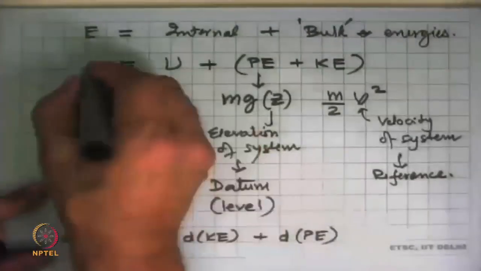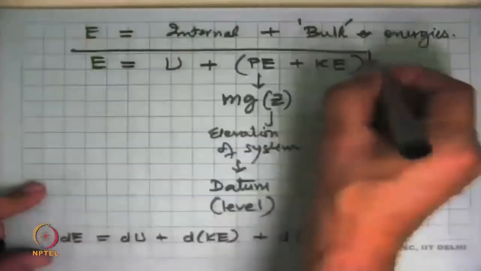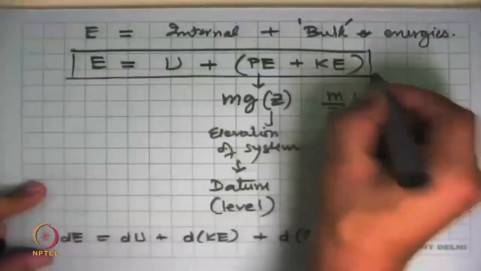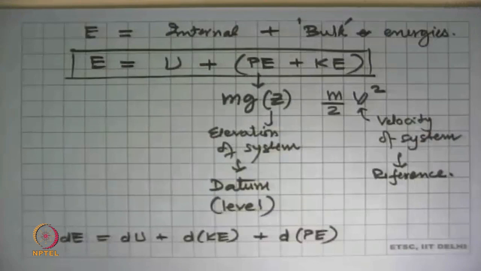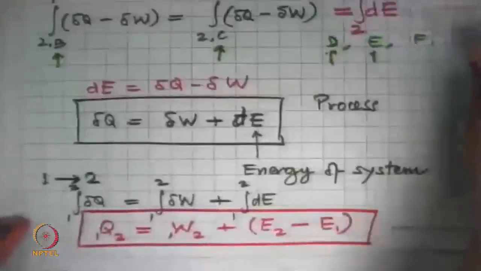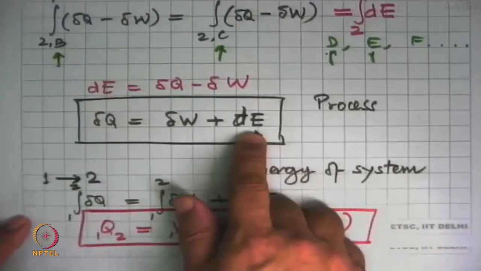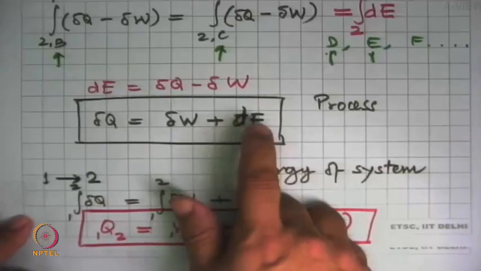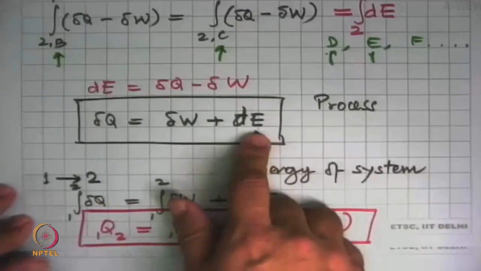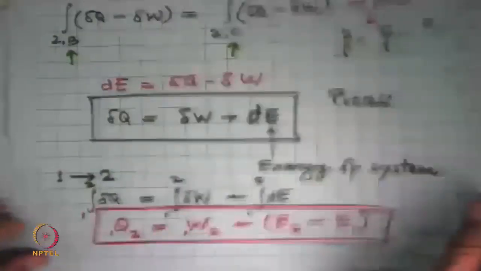So this is a very important step. And we should be very clear that when we are writing the first law for the process, the expression has dE and not dU. Quite often, at the very starting point, people will say this is equal to dU, which we will question, well, when is that true?